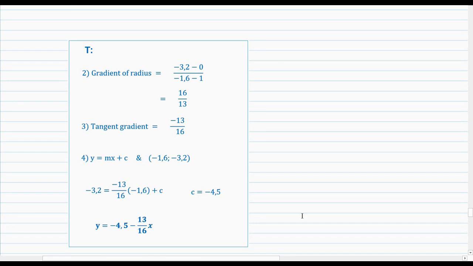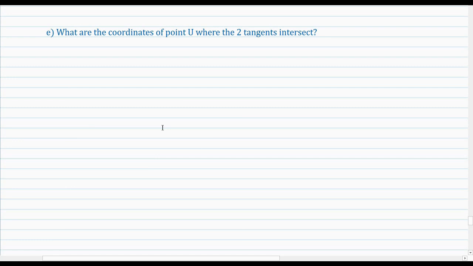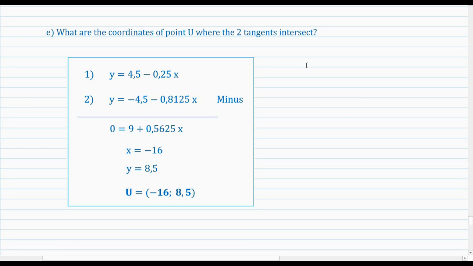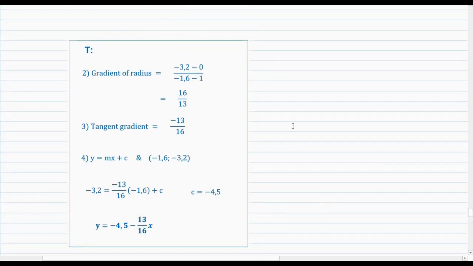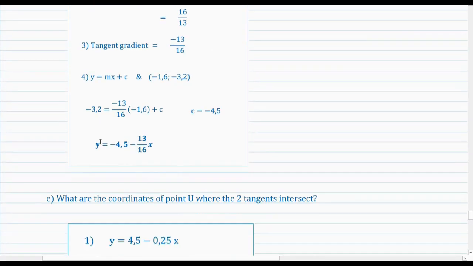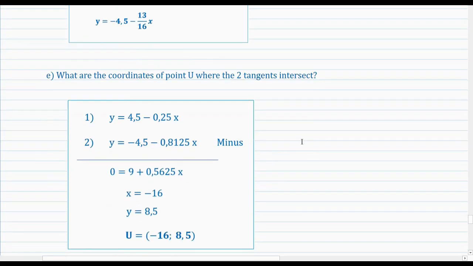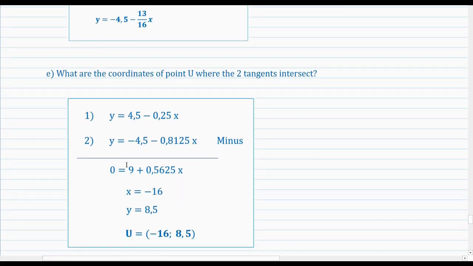Then the fifth and final part of the question asks, what are the coordinates of the point U where the two tangents intersect? Pause and try it out. Here's the working. So it's just a basic case of solving two simultaneous equations, these equations being the two tangent equations we just determined. You just solve them as per usual. So you have the two equations.